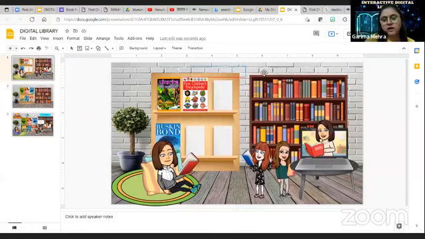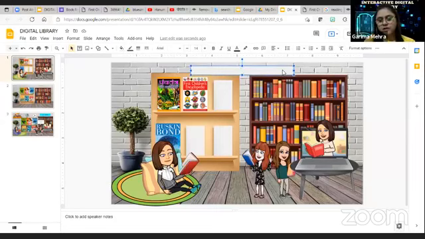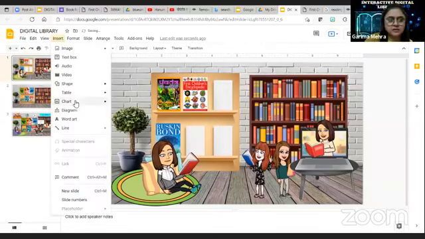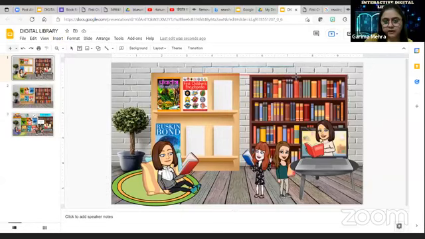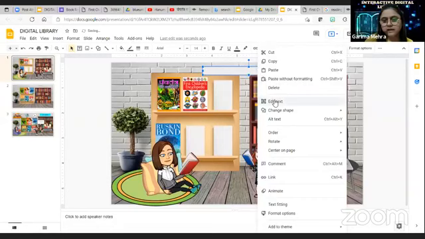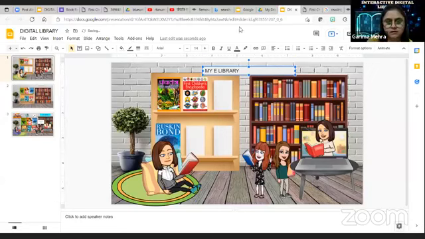How can you write it? You have to make a shape. You can right click, edit text. What you have to do is take a shape from here, or go to insert, shape. You can take any shape of your choice. You can drag it over here. You can right click, edit text, right? You can write my e-library, right? 1 minute. Right, so we can center align it and make it bold.